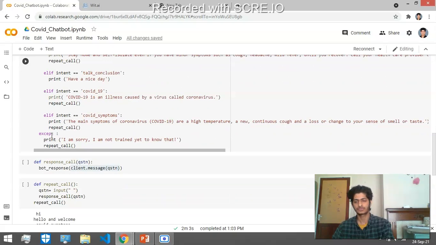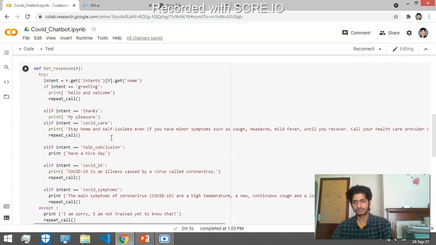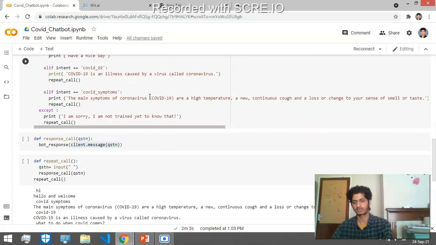So I catch that error here, and I print this message. And I have made use of the repeat call method to run the code recursively till the user says goodbye to the chatbot.